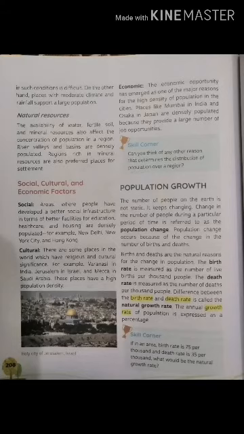Social, cultural, and economic factors. Moving on, first one, social factors. Areas where people have developed a better social infrastructure in terms of better facilities for education, healthcare, and housing are densely populated. For example, New Delhi, New York City, and Hong Kong. They mean to say that these are the places where people have made a healthy environment to live in, with a proper education system and proper healthcare system like hospitals. People prefer living in such areas like New Delhi, Hong Kong, and New York City.